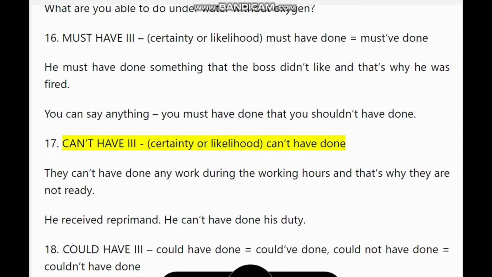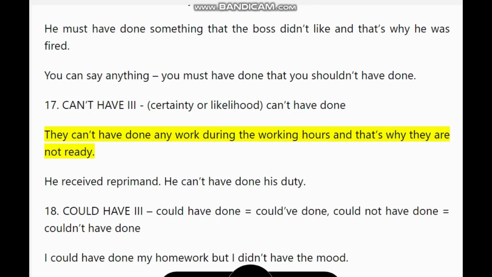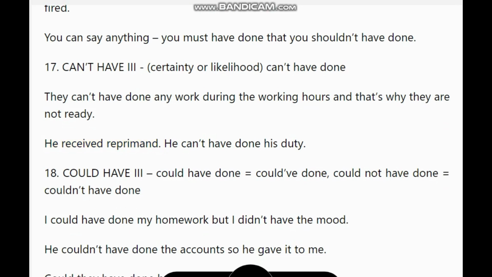17. Can't have, certainty or likelihood, can't have done. They can't have done any work during the working hours and that's why they are not ready. He received reprimand. He can't have done his duty.